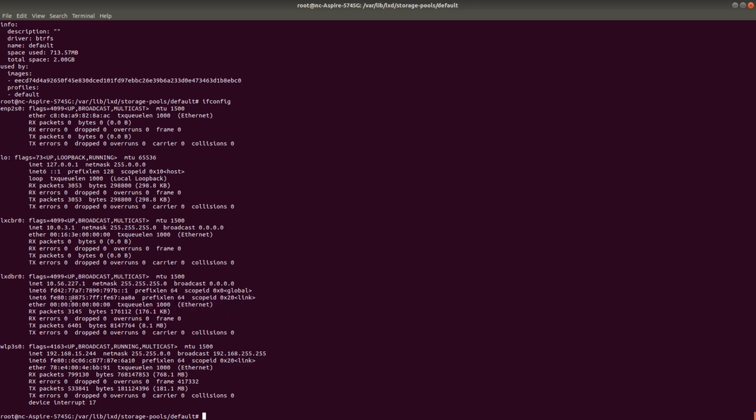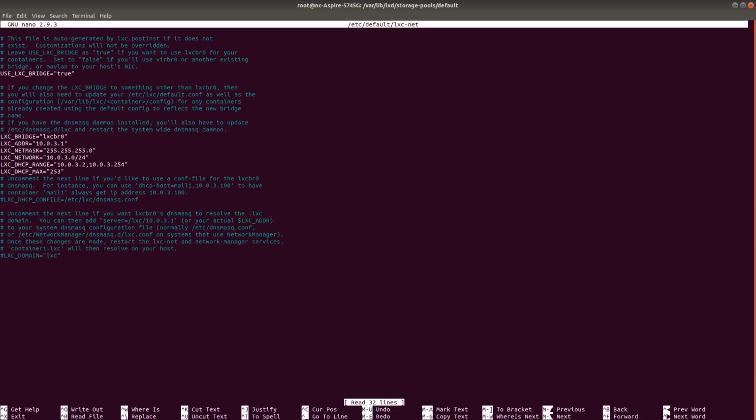So it is basically creating a bridge between what? It is going to create a bridge between my Wi-Fi network here and the container, right? It is going to connect these two using this bridge network. If you want to see the configuration of this bridge network, I think you can open the LXC configuration file. It is in /etc/default, I think it's lxc-net. So this is the network configuration file of LXC. And here, as you can see, it is using the bridge network. The bridge network name is lxcbr0. The address starts from this one, and the network, netmask, and all the other details are there.